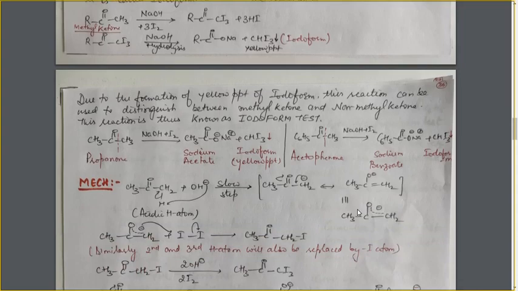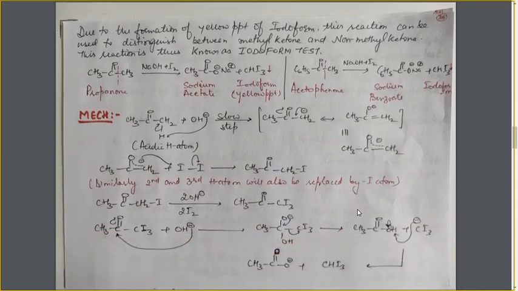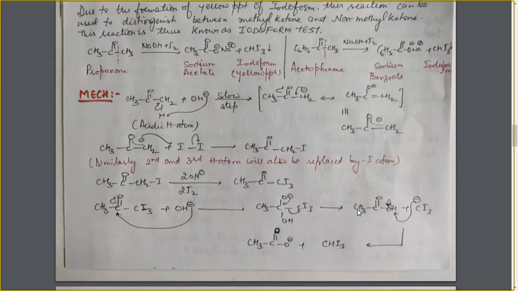Next, I have also discussed here the mechanism of this reaction and how the reaction is taking place. Not in your syllabus, just to see how things are happening. Here it is a methyl ketone, and because of this C double bond O group, the hydrogen atom at the alpha position is acidic in nature due to the electron withdrawing nature of the C double bond O group. It will withdraw the electron density from this carbon atom, and carbon will withdraw the electron density from this CH bond. So the H atom has a partial positive charge, and it can be easily lost as H positive ion. So it is acidic in nature.